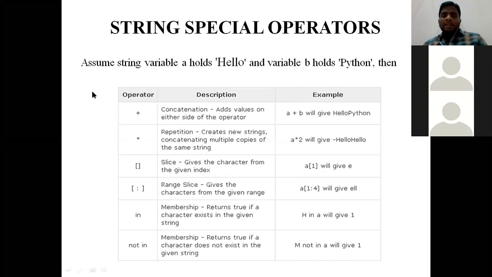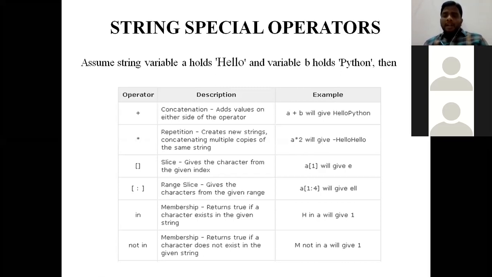Here, considering the hello example, H has index 0, E has 1, L has 2, L has 3, O has 4. 0 1 2 3 4 are the index values, and it gives the value. Suppose apart from this you give 5 6 7 8 or anything else, then the system will be giving an error called index error. Here that is the first one.